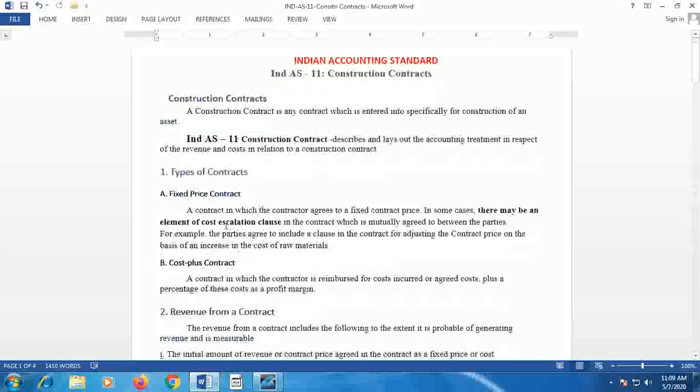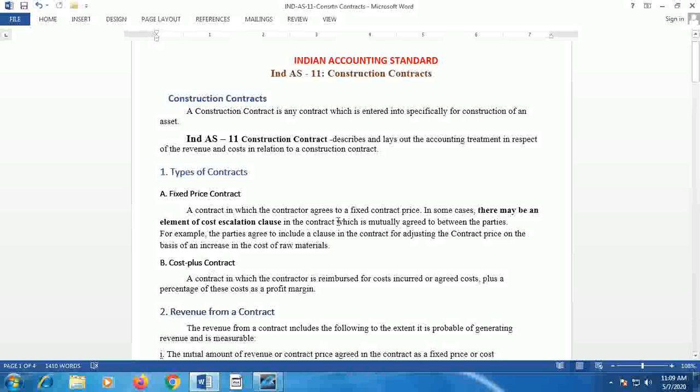As you know, there are two types of contracts. One is known as fixed price contract, the other one is known as cost plus contract. Fixed price contract means a contract in which the contractor agrees to a fixed contract price.